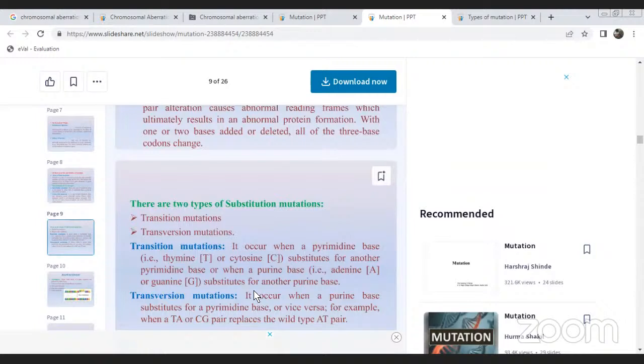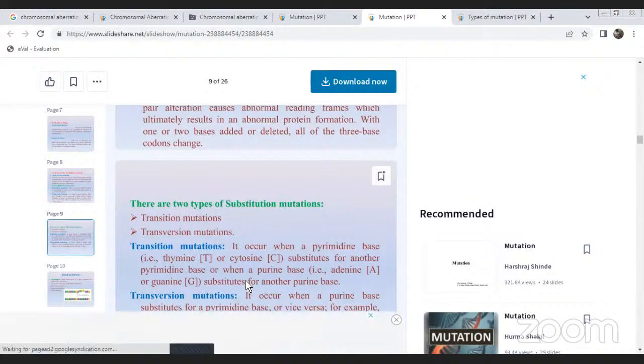It occurs when a pyrimidine base, thymine or cytosine, substitutes for another pyrimidine base, or when a purine base, adenine or guanine, substitutes for another purine base. For example, A replaces G, T replaces C. Transition mutation means pyrimidine replaced by pyrimidine, and purine replaced by purine.